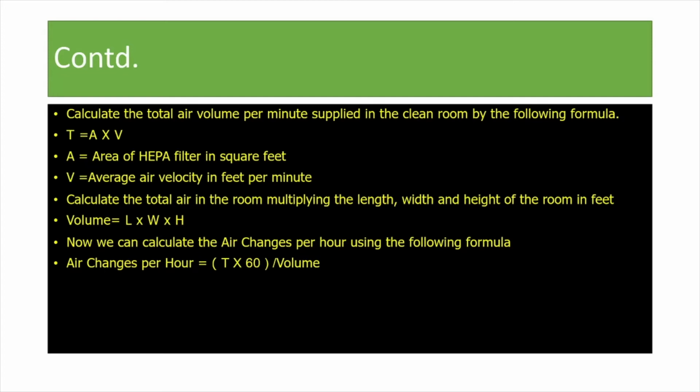And we also know that when we are determining volume, there will be 3 dimensions, that is length into breadth into height. So here it will be L into W into H, as we have mentioned. So the air changes per hour would be calculated by multiplying total air volume into 60 and dividing it by total volume of the room.